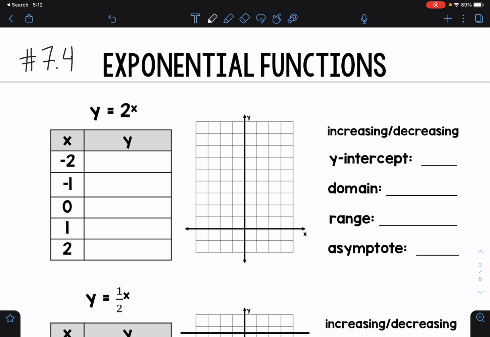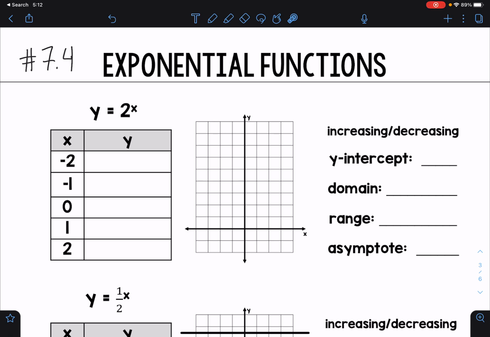The best way that we can graph these functions is to create a value table that has your x's, and you can just pick any random numbers. I helped set us up with the first table and the rest of them for the notes, but for the homework, you're going to come up with the table yourself. I recommend using these same numbers because you get some negatives, a 0, and some positive numbers. So it gives you a wide range of negatives, positives, and 0 to help you make your line.